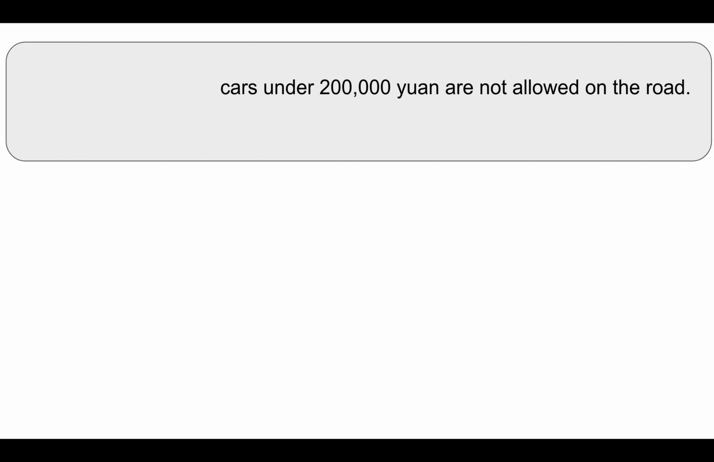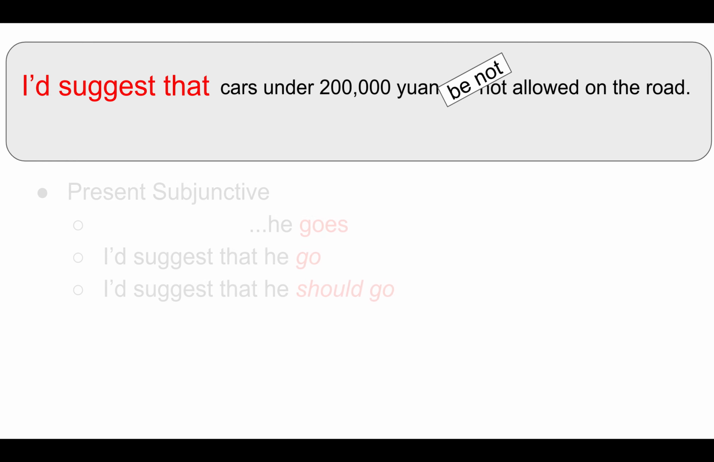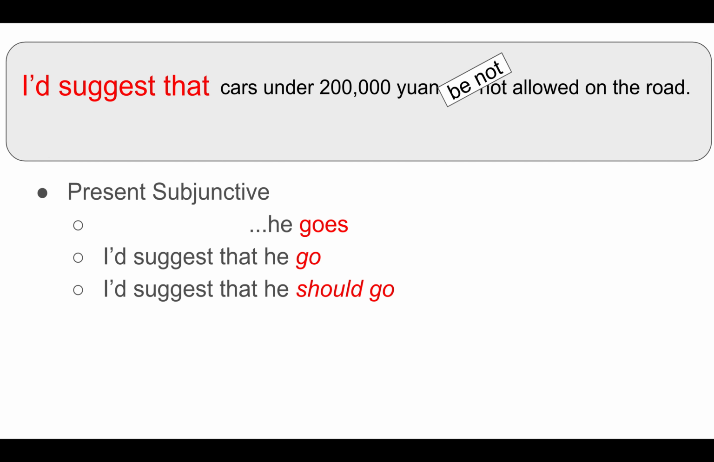So here we have a sentence, written by a student who is discussing solutions to the problem of traffic in China. One of our solutions is this: cars under 200,000 yuan are not allowed on the road. It's a great sentence. It's written in the passive form. However, if we add the expression I'd suggest that, then we have to change the verb "are" to "be not allowed on the road." The reason for this is a rule called the present subjunctive.